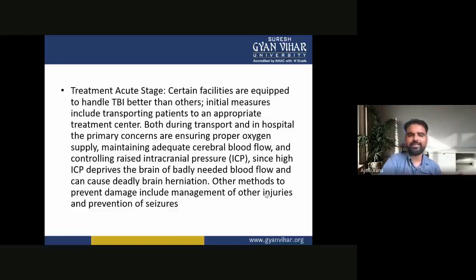The primary concerns are ensuring proper oxygen supply, maintaining adequate cerebral blood flow, and controlling the raised intracranial pressure, since high ICP deprives the brain of badly needed blood flow and can cause deadly brain herniation. Other methods to prevent damage include management of other injuries and prevention of seizures.